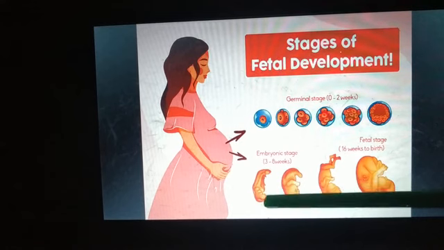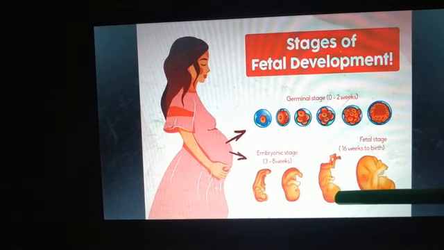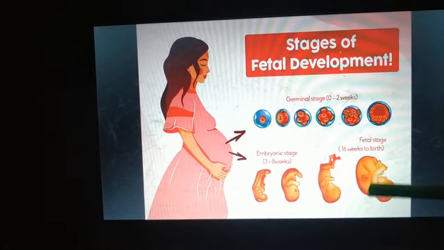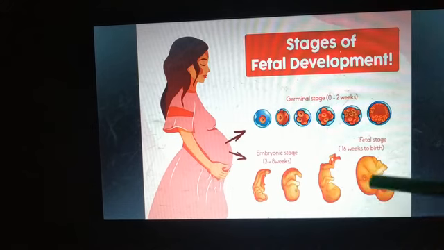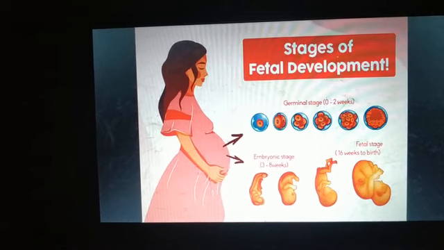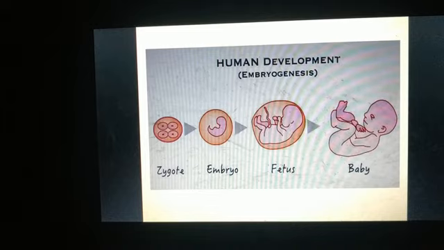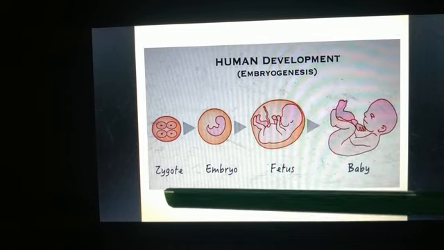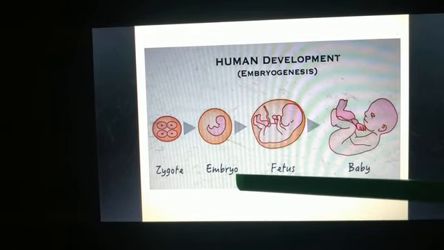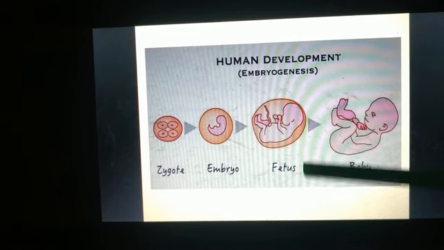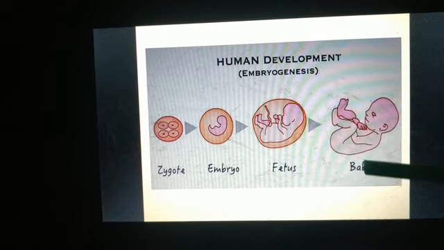So can you see here? The body of the fetus is differentiating. It is forming hands, legs, eyes, ears, nose, and then once all the development is completed, the mother will give rise to the baby. So in the fetus we can identify all body parts. You can see here the development stages. From zygote we got the embryo. The embryo develops to form the fetus, and the fetus, once it gets fully developed, will come out as a baby.